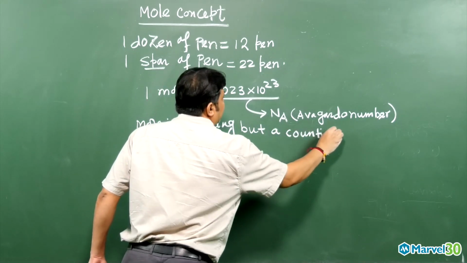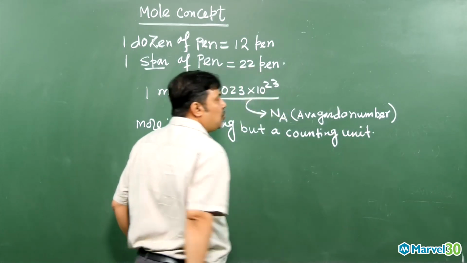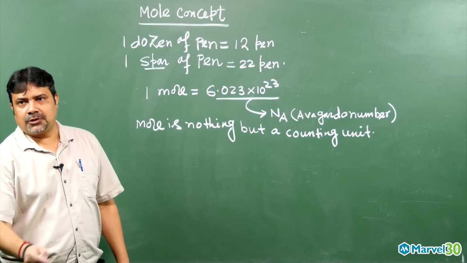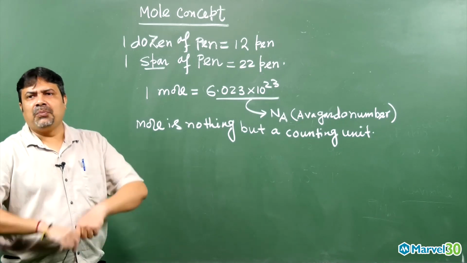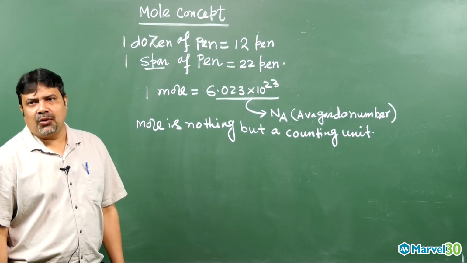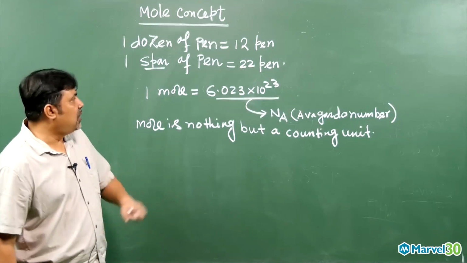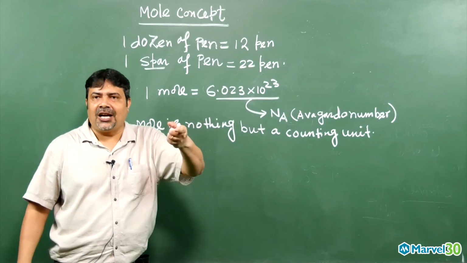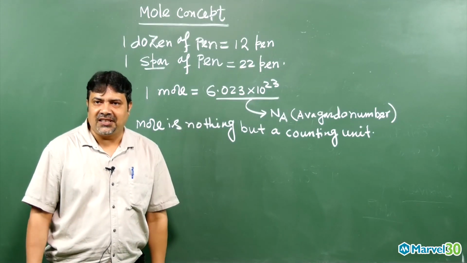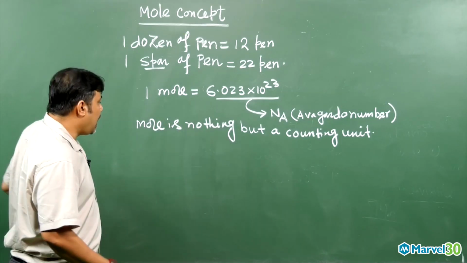So whenever a large number of things are there, how do we count? 1 dozen, 1 score. Likewise, whenever there are more numbers of things, we count by the mole. Mole is nothing but a counting unit. 1 mole is nothing but how much? 6.023 into 10 to the power 23. Likewise, 1 dozen is nothing but 12.